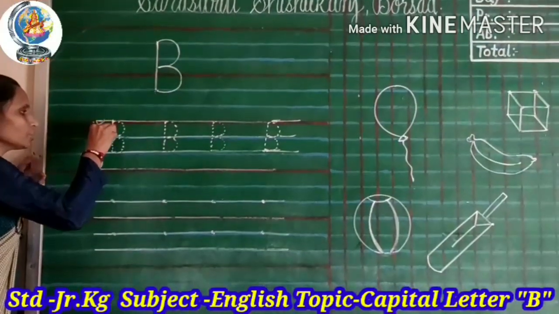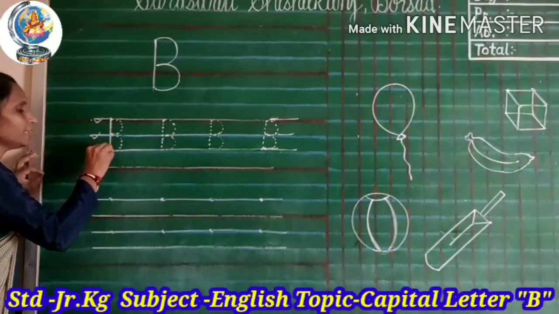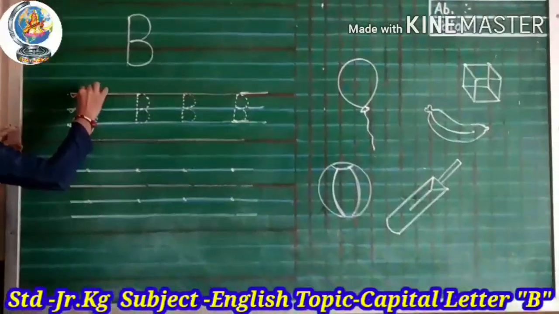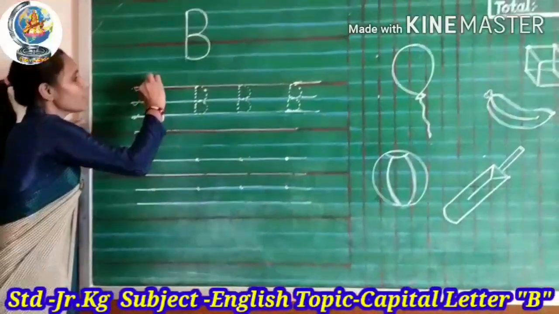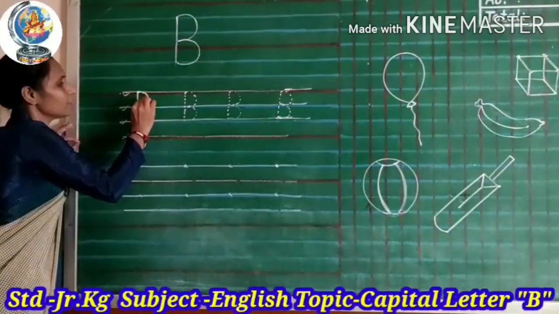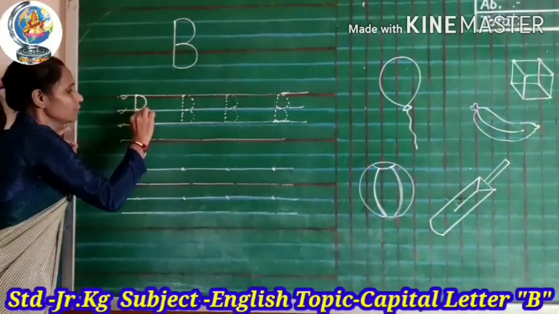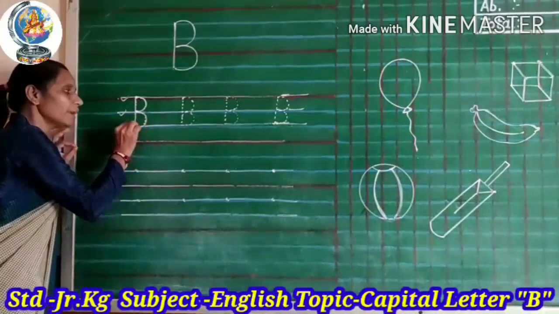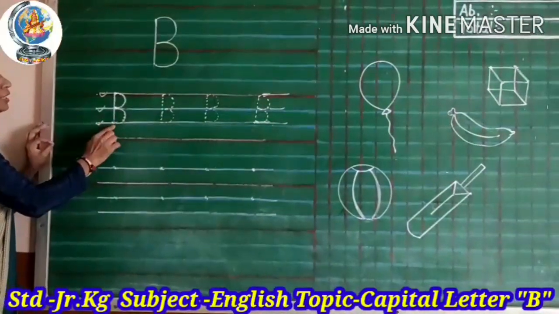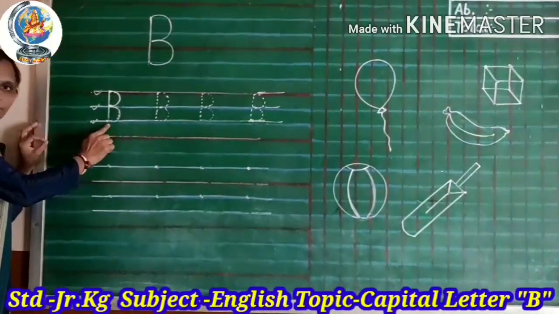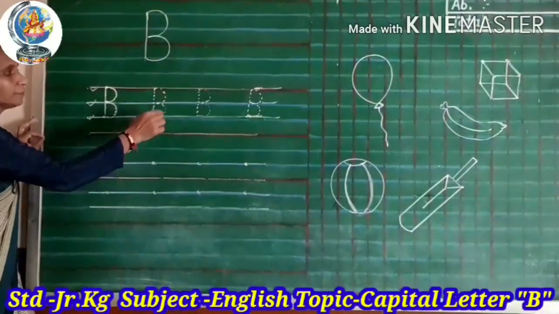First to third line, standing line. And first to second line, curve. And second to third line, again curve. Make capital letter B.